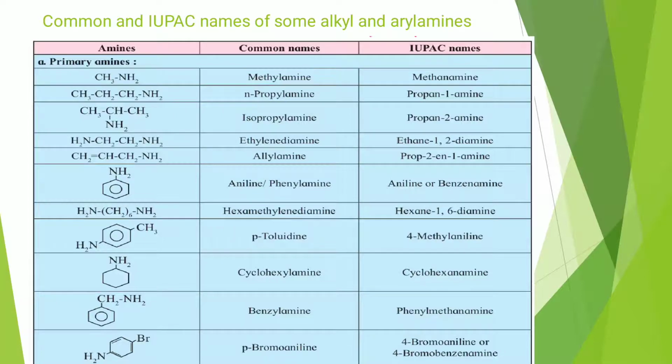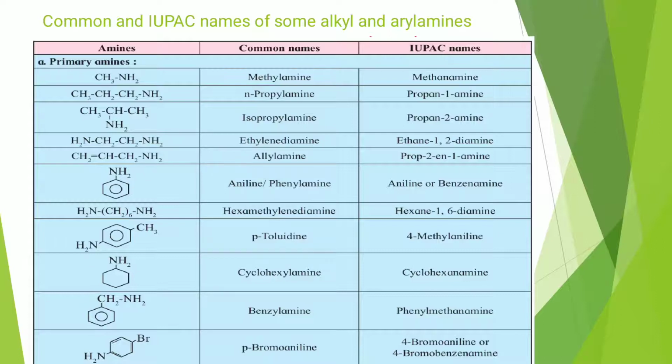Next example, paratoluidine. Methyl group is present at the para position with reference to NH2 group. P-toluidine. Its IUPAC name is 4-methylaniline. Methyl group is present at the 4th position. Next, cyclohexylamine. Cyclohexane is the parent. Hydrogen is replaced by cyclohexyl group, so cyclohexylamine.